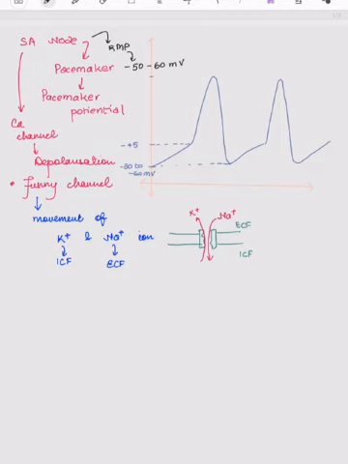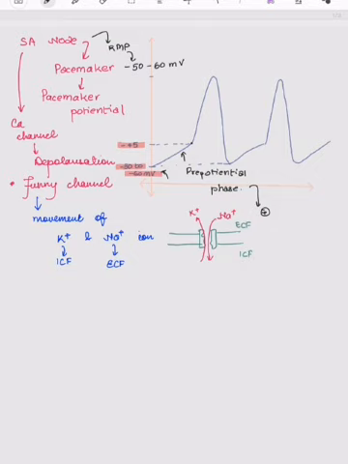This is the graph of the electrical activity of SA node. This is the resting membrane potential. This phase is called the pre-potential phase, and due to the funny channel, the net gain is positive in the SA node cells. So the pre-potential phase elevates slowly as sodium movement is predominant.